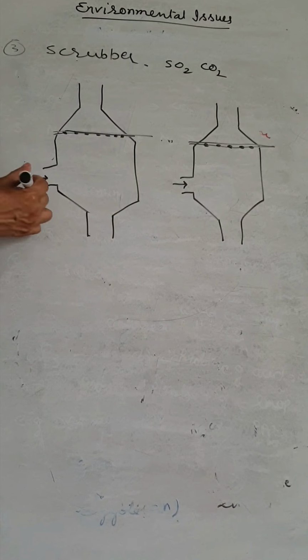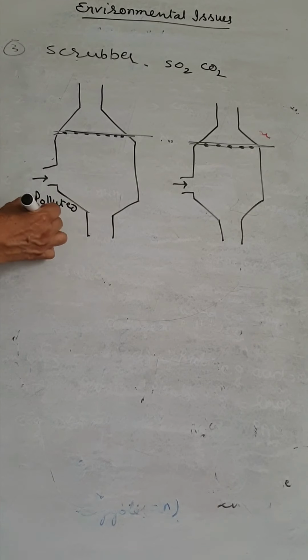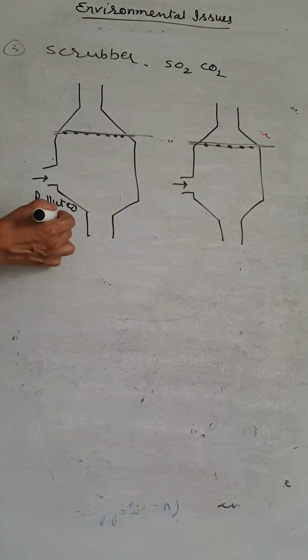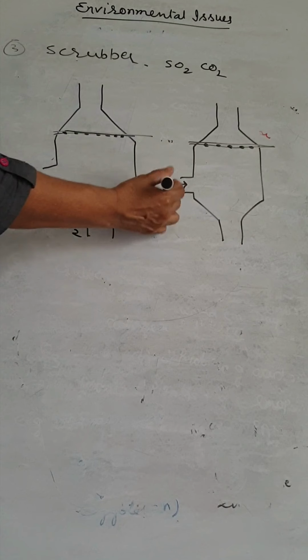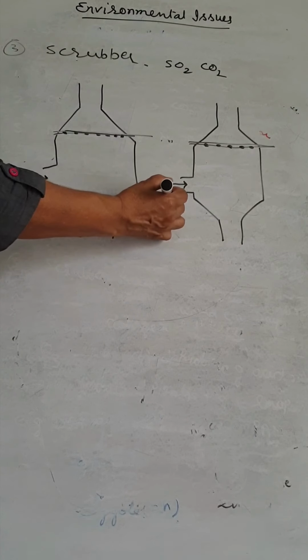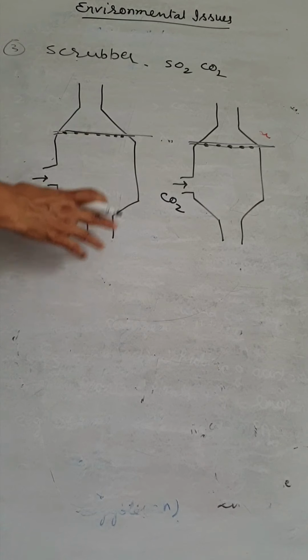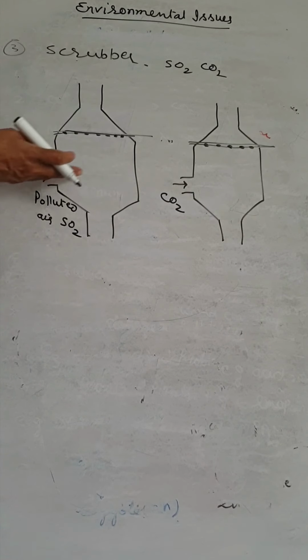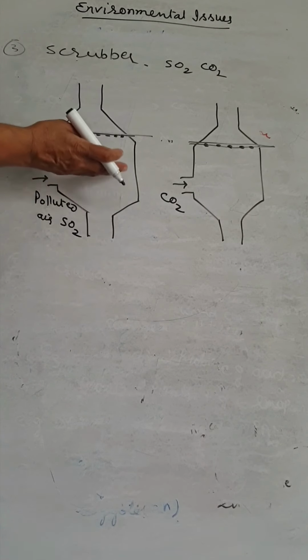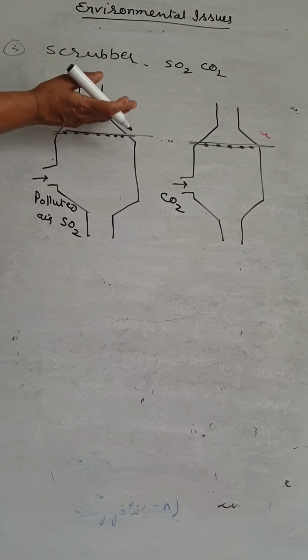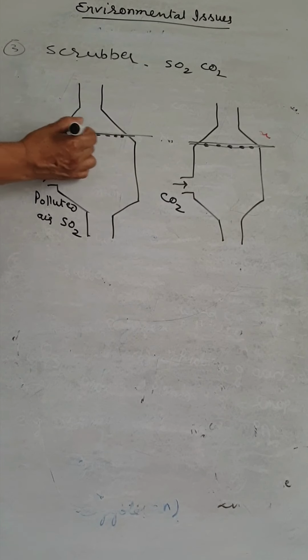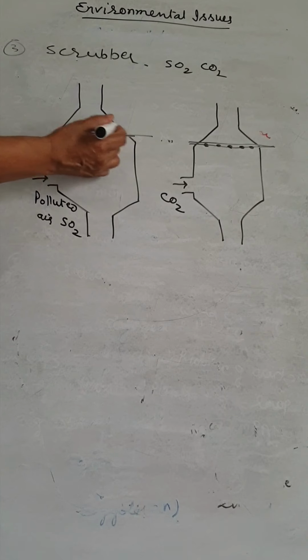This is the inlet for polluted air rich in SO2, and this one is for polluted air rich in carbon dioxide. The polluted air enters through the scrubber and rises above, where there is a plate that has holes.